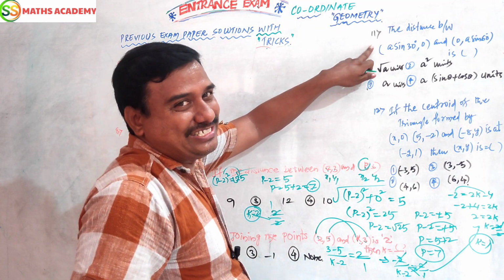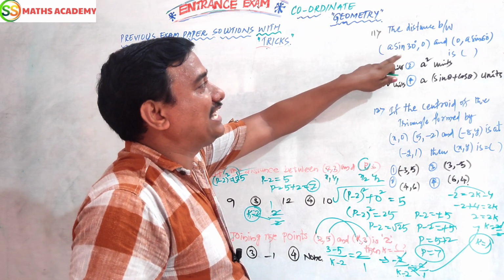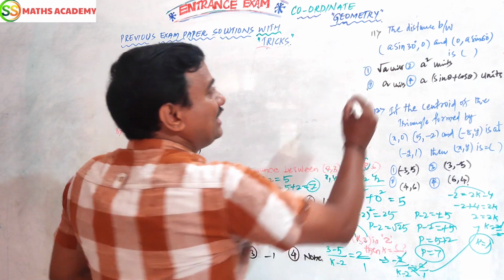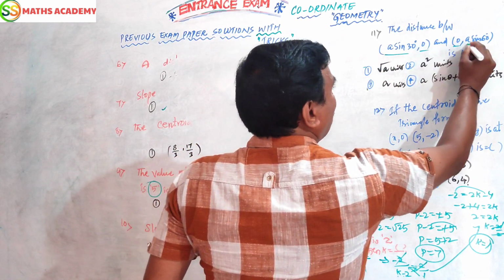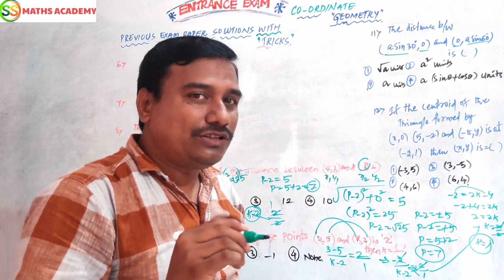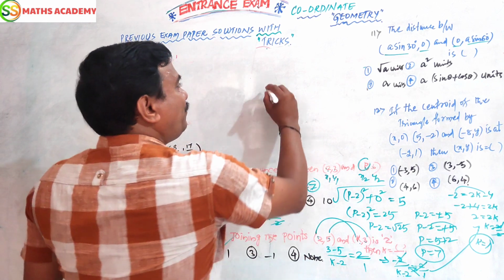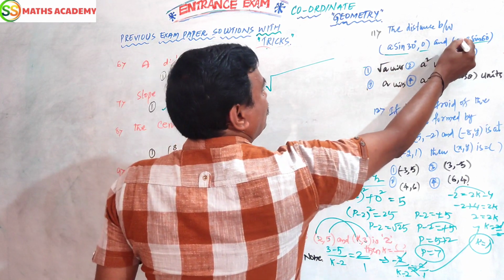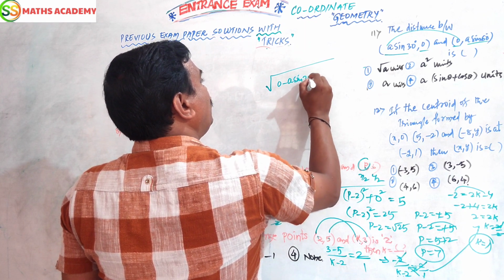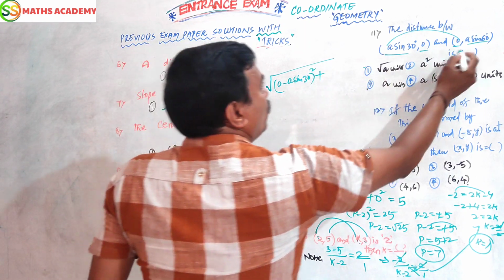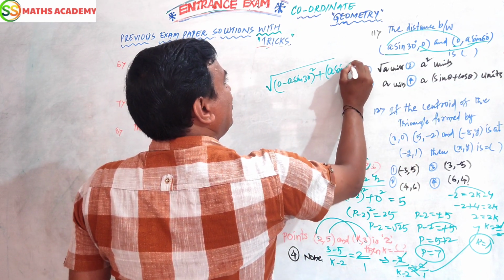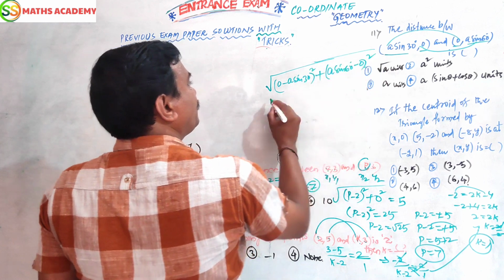This is a very interesting question, children. The distance between a sin 30, 0 and 0, a sin 60. It is related to trigonometry. If you know the table, then it is easy. What is the formula? x2 minus x1: 0 minus a sin 30, whole square. y2 minus y1: a sin 60 minus 0, whole square.